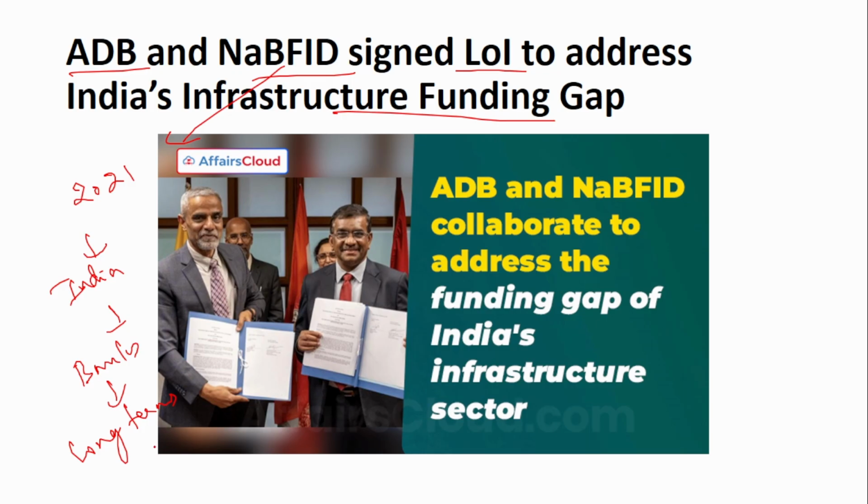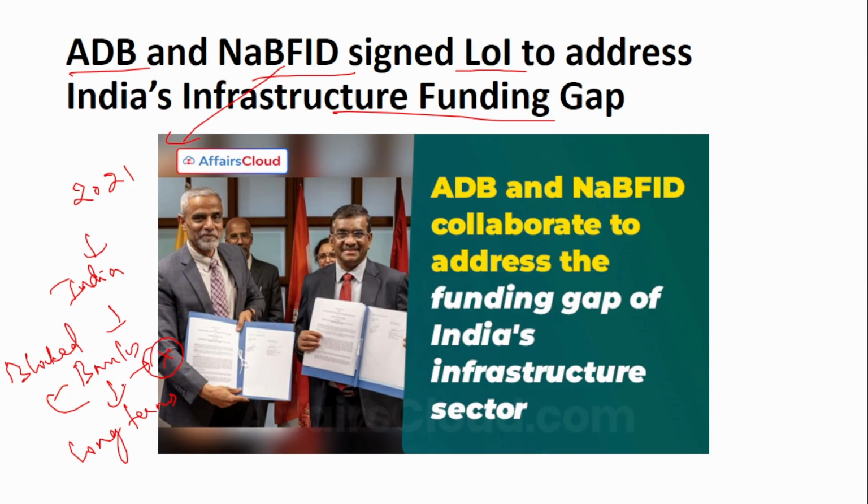For that long period, the funds of the banks will be blocked. It will be a huge sum blocked for a single borrower. Also, mostly they will have a long moratorium period, so there will be no inflow for the banks and the funds will be blocked for a long time. To ease that for the banks, so that they can use the funds for other useful purposes, like giving them to industries or MSMEs, NaBFID was introduced so that it can give long-term funds for this infrastructure creation, and banks, instead of giving money to infrastructure projects, can use it for other purposes.